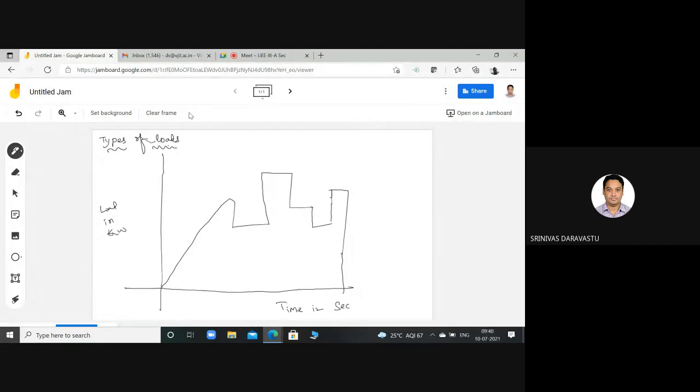Now this one is the load cycle or a duty cycle.